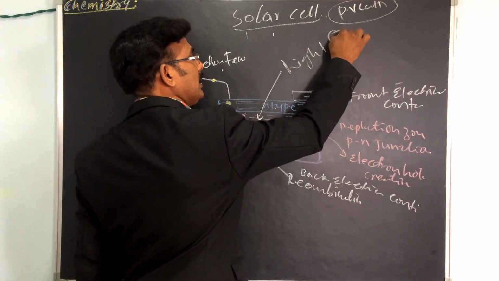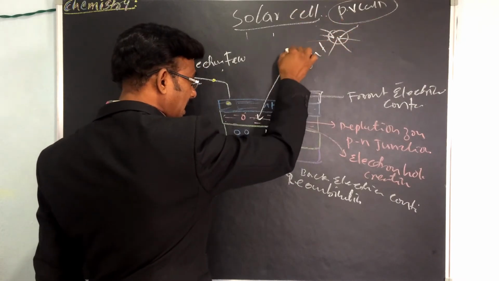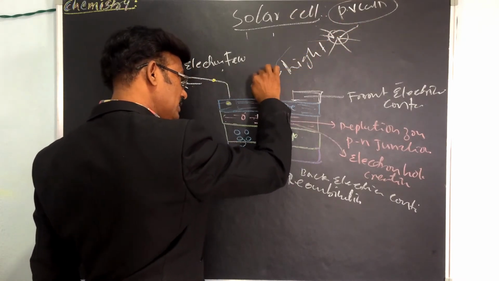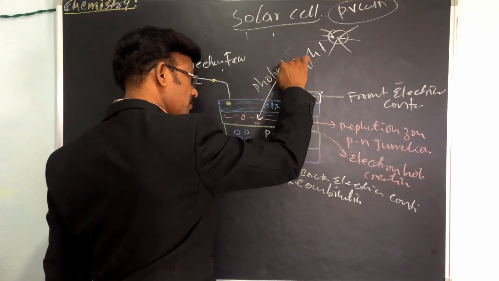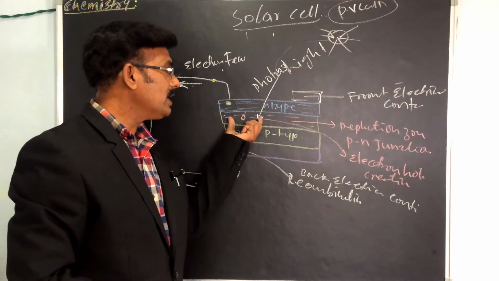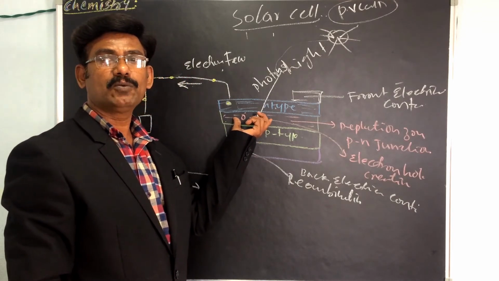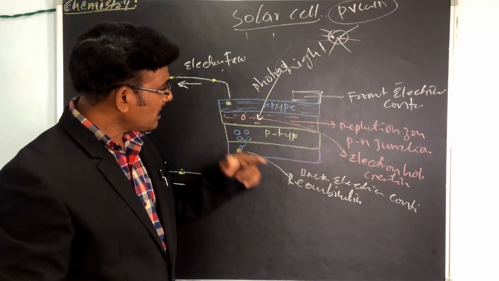So the sunlight. From the sunlight, what will come? The photons. Photons are there. The photons are absorbed by the depletion zone here.